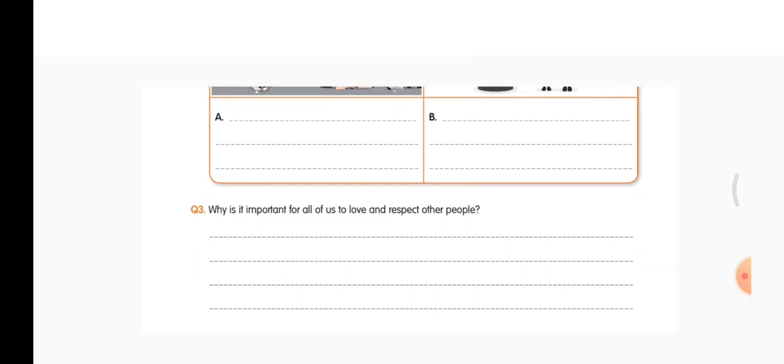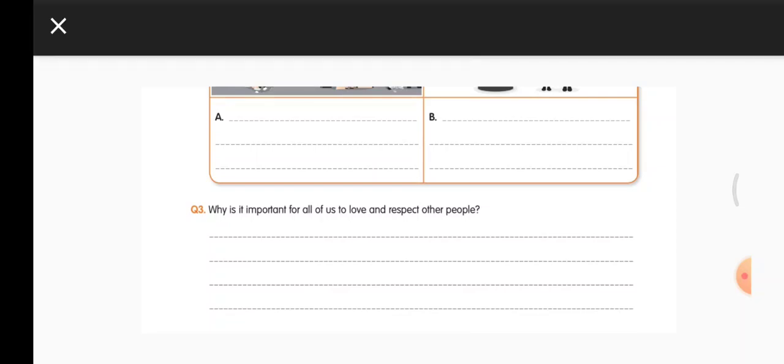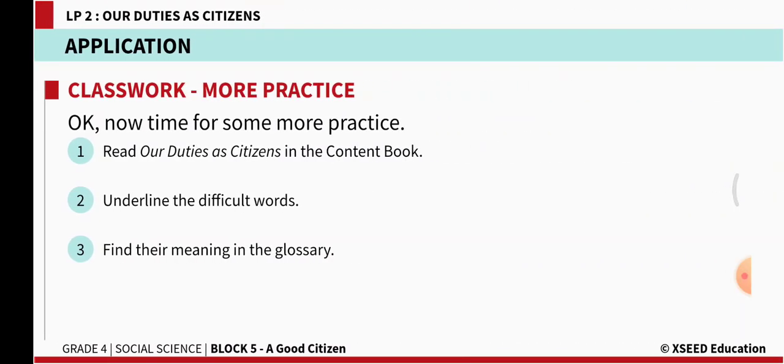Question 3, why is it important for all of us to love and respect other people? Why? Because we are the citizens of India, we should live in fraternity. If you show love and respect for other people, people around us also will love and respect us. Okay, so next one, let's move to the next thing.